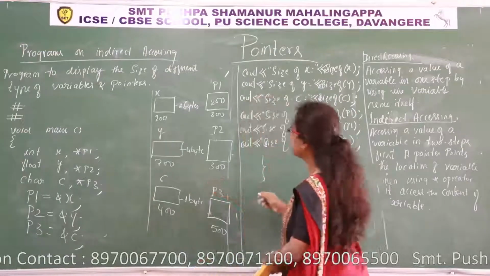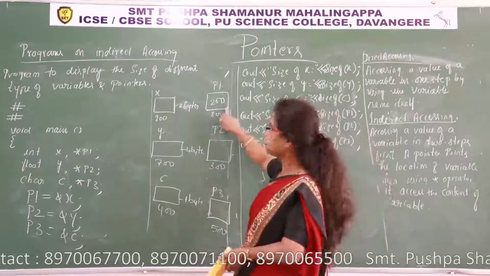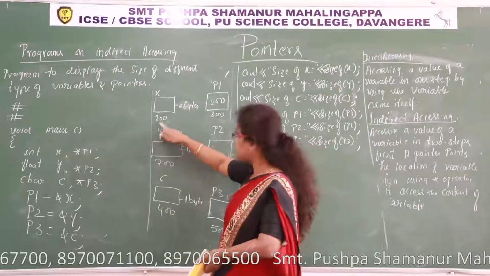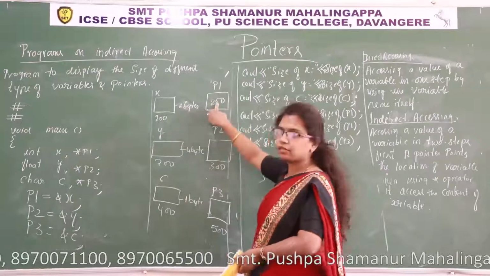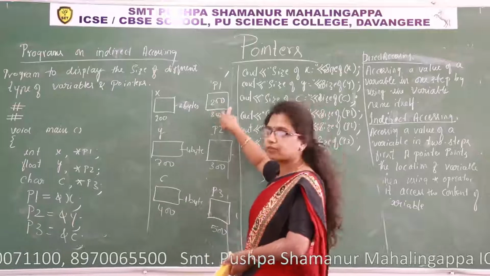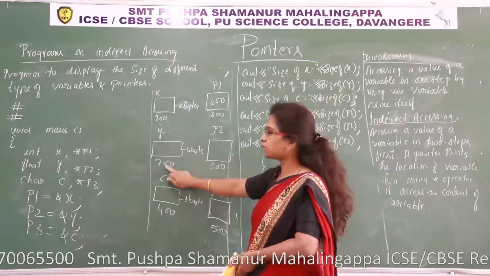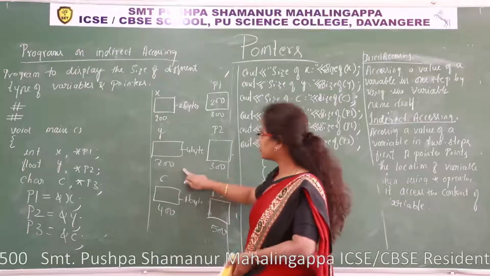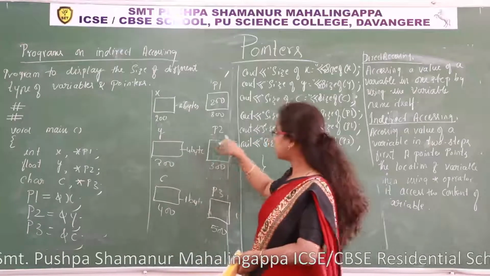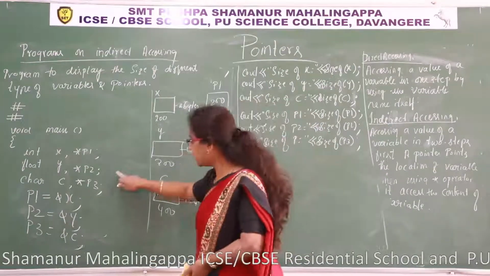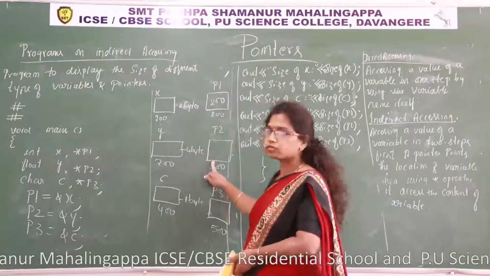Let us see what is there in p1, p2 and p3. p1 contains the address of x, that is 200. It is an integer type, so to store an integer value, it requires 2 bytes of memory. Then y is a floating type variable. Its address is 700. That is also an integer. To store an integer, it takes 2 bytes of memory. Though it is a floating type pointer, it occupies 2 bytes of memory.